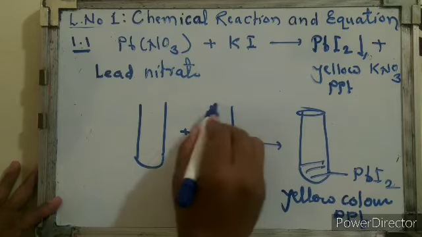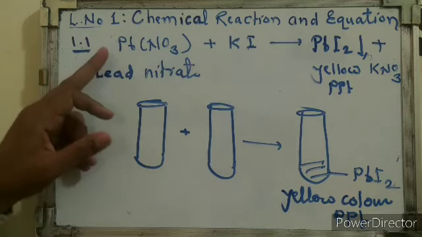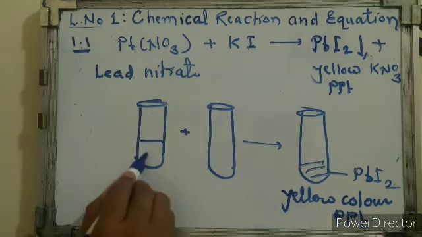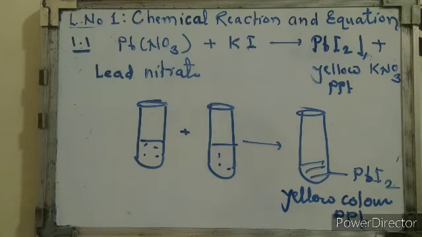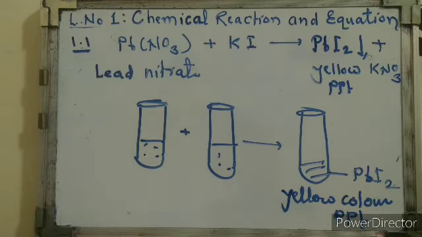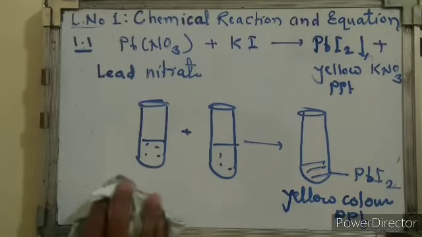Now this is the reaction which indicates that the two reactants, lead nitrate and potassium iodide, on reacting with each other, form lead iodide as a yellow precipitate. During this chemical reaction, this change has come, that is the yellow color. That means on the basis of the yellow color we can say that the reaction has taken place, with the formation of potassium nitrate. So we'll go ahead with the third activity.